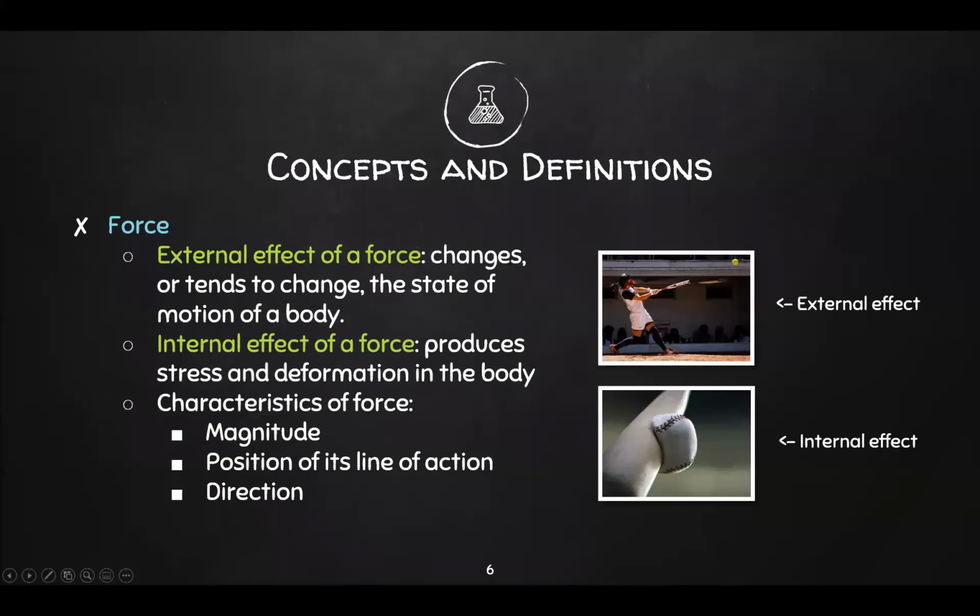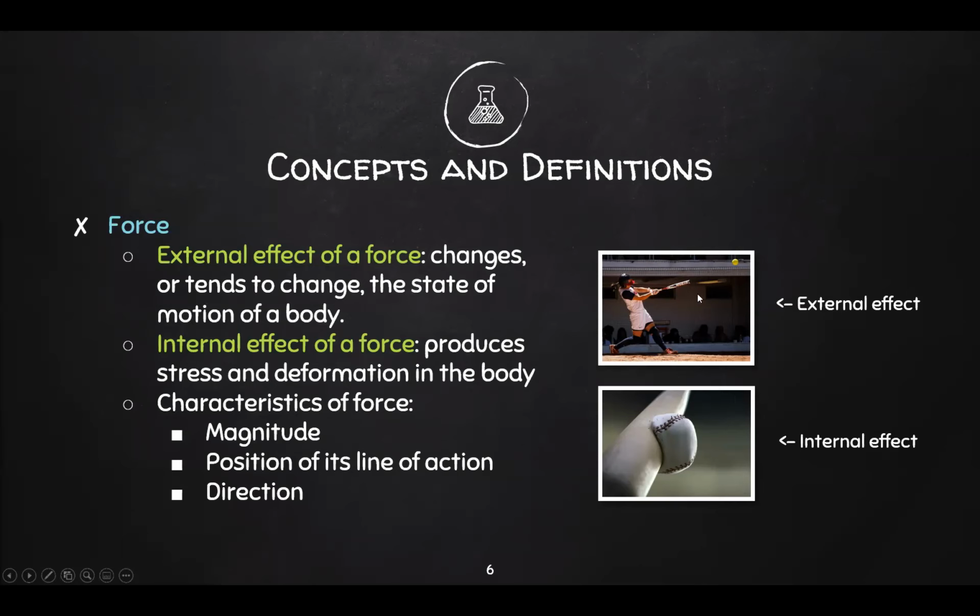Next, force. When we talk about force, we talk about one of two things. First is the external effect of a force. Next is the internal effect of a force. External effect of a force changes or tends to change the state of motion of a body, while the internal effect of a force produces stress and deformation in the body. To illustrate the difference, let's look at the right side, your images shown.